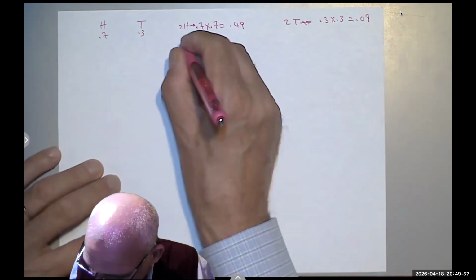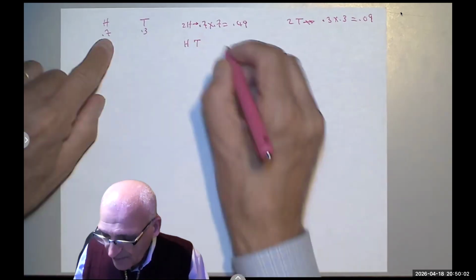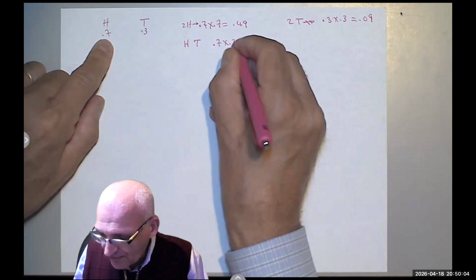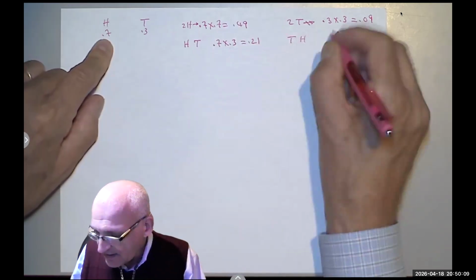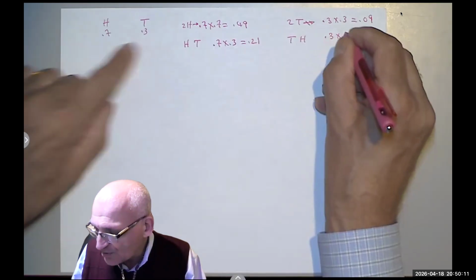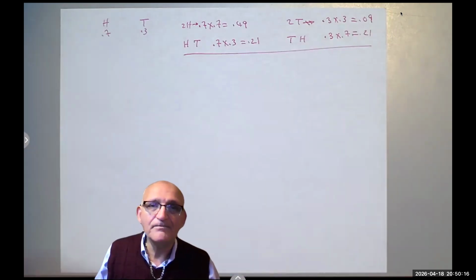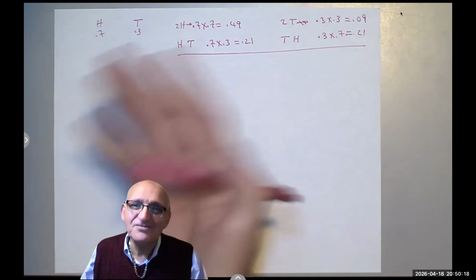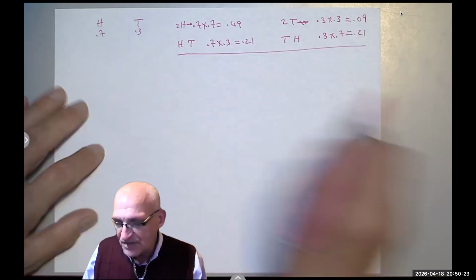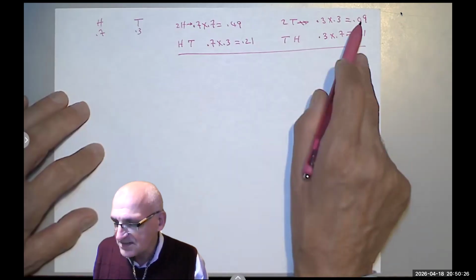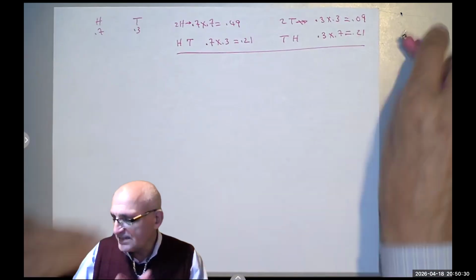But if I get a head followed by a tail, that would be a probability of 0.7 times 0.3, which is 0.21. And if I get a tail followed by a head, the probability of that is 0.3 times 0.7, which is also 0.21. So I made a fair game. Yeah, that was like a riddle. Of course, if you add these, you get 42, plus 9 is 51, plus 49 is the 100%. Okay, so that was that riddle.